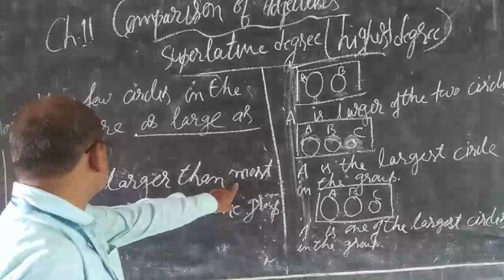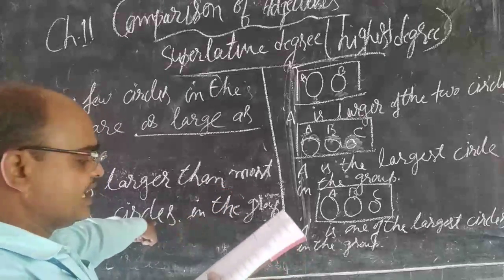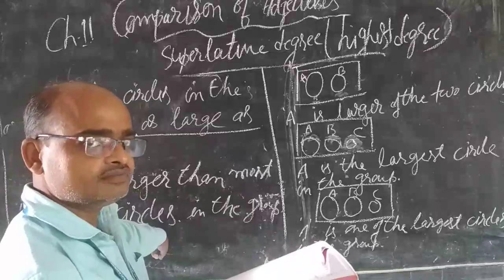Or "most", right? Here you may use "many" also. A is larger than many other circles in the group. This is also correct.